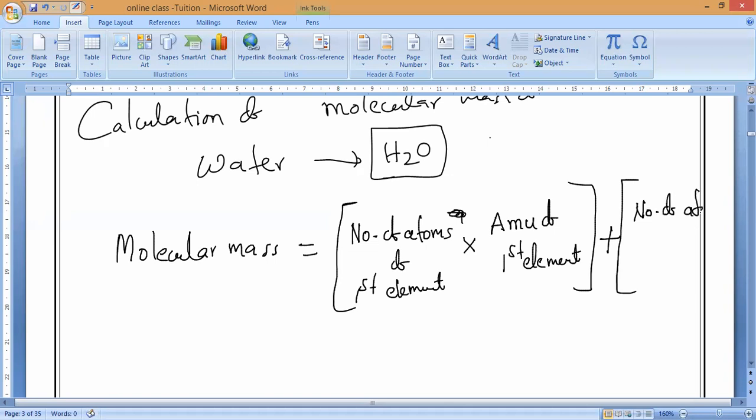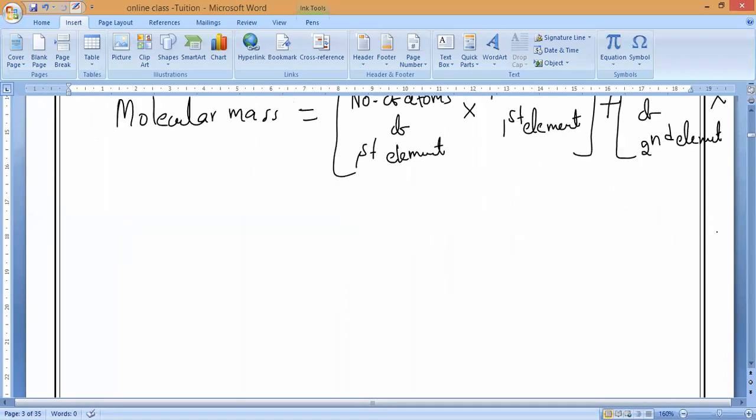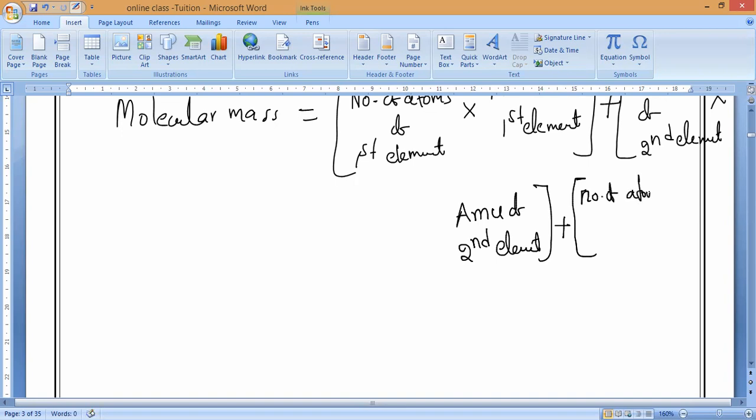the second element into atomic mass of the second element. Suppose a third element is also there, it is the same thing: number of atoms of the third element into atomic mass of the third element, and so on. Understanding? If a fourth or fifth is there, we will write like that.